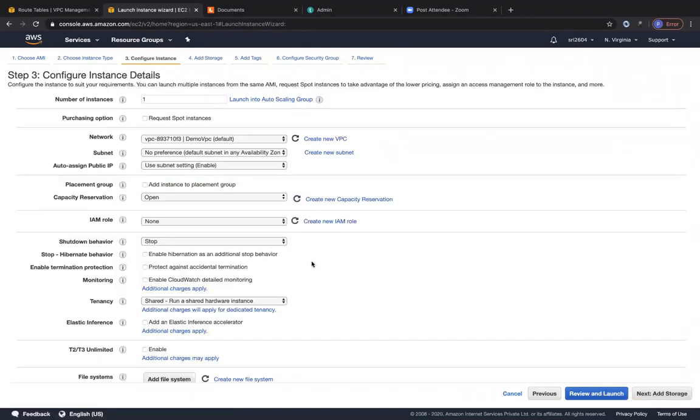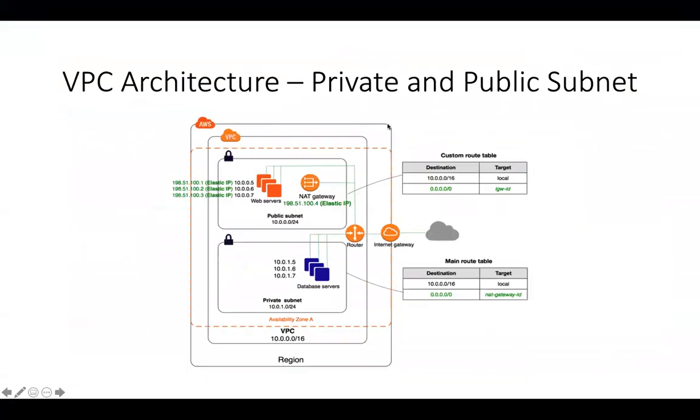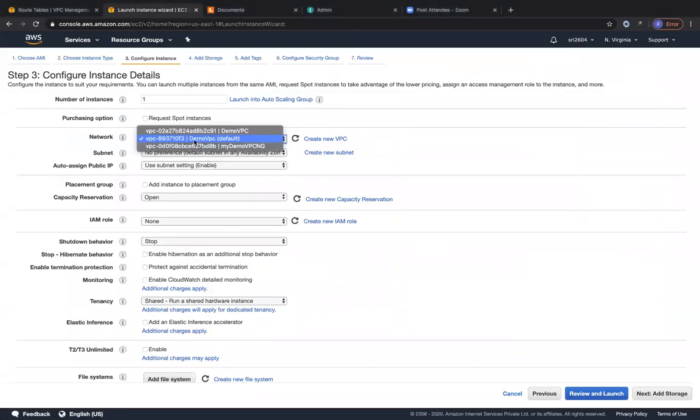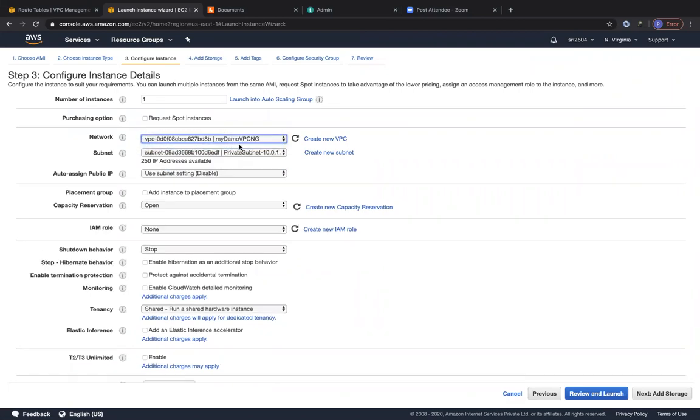Configure instance details. So where do you place the NAT instance? That is the biggest question, right? If you're having a NAT gateway or a NAT instance, where do you place these? They should have internet connection, so they should have a route to the internet. If you place the NAT instance or the NAT gateway in the private subnet, obviously they will not have any kind of internet connectivity. So going back to the diagram, you have to place the NAT instance or the NAT gateway on your public subnet. So we are going to go back and choose our VPC, my demo VPC NG, and place this onto the public subnet.